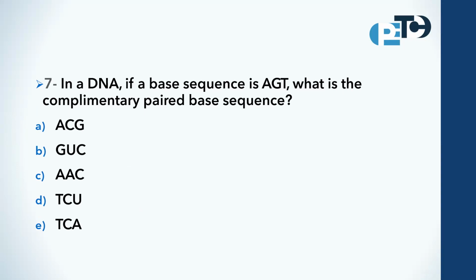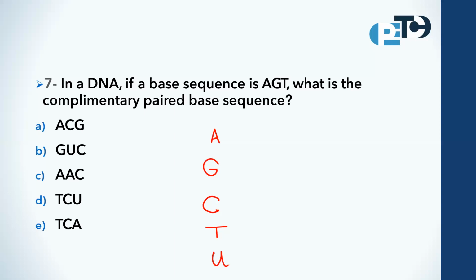The next one. In the DNA, if a base sequence is A, G, T, what is the complementary paired base sequence? We have 5 types of bases: adenine, guanine, cytosine, thymine, and uracil.